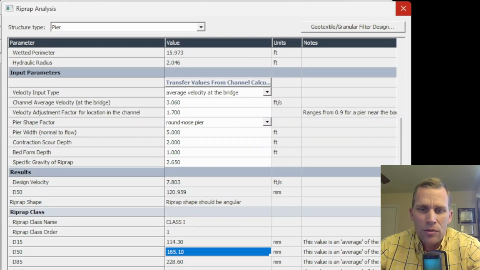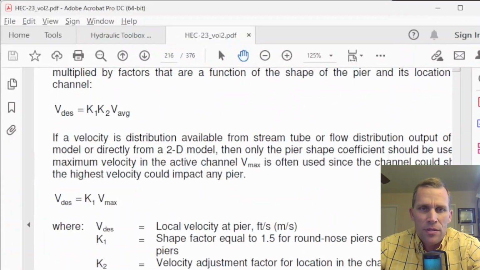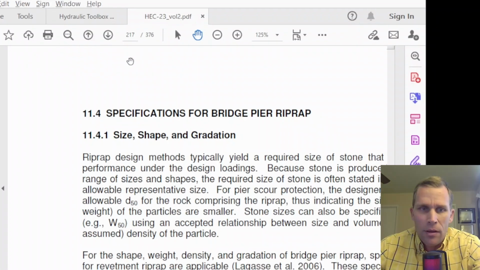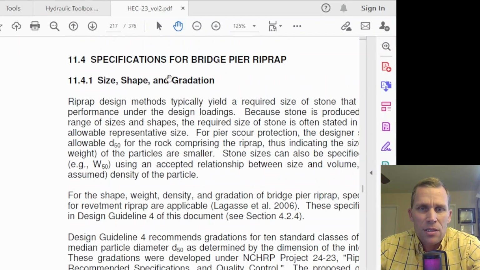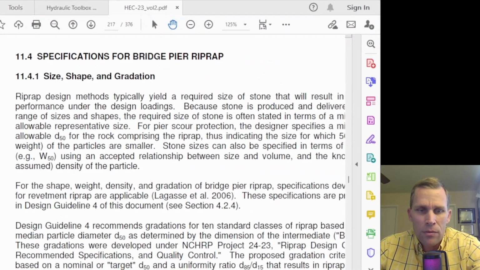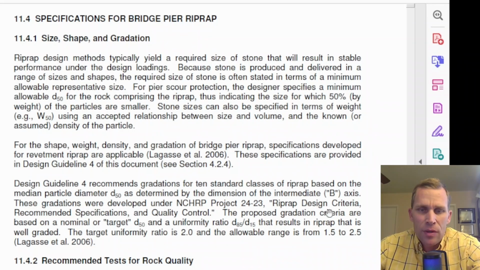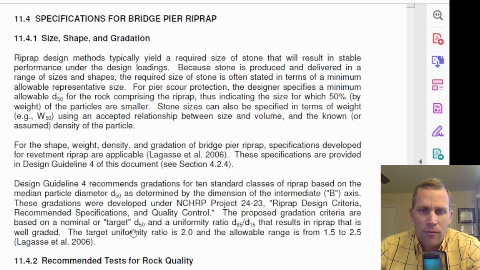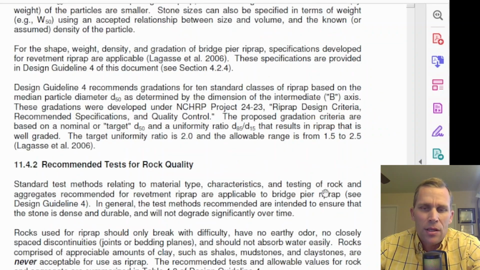I just wanted to close that discussion out with a revisit to the HEC 23 document, specifically on page 217. I have written down a few other specifications and guidelines that are actually pretty helpful. For instance, it mentions that the proposed gradation criteria are based on a nominal target D50 and a uniform ratio of D85 over D15 that aims to be 2, the target uniformity, and the allowable range there is between 1.5 and 2.5.